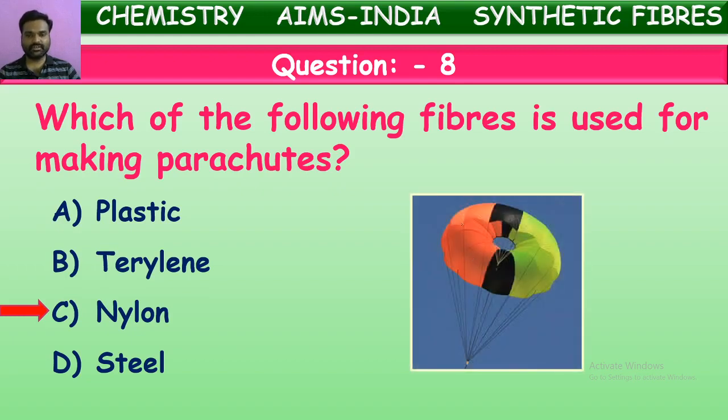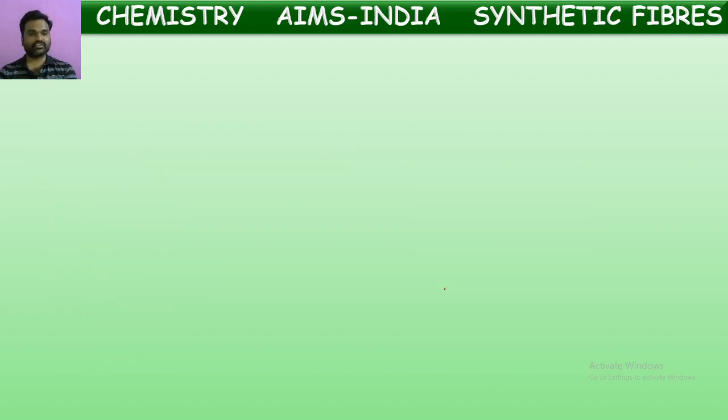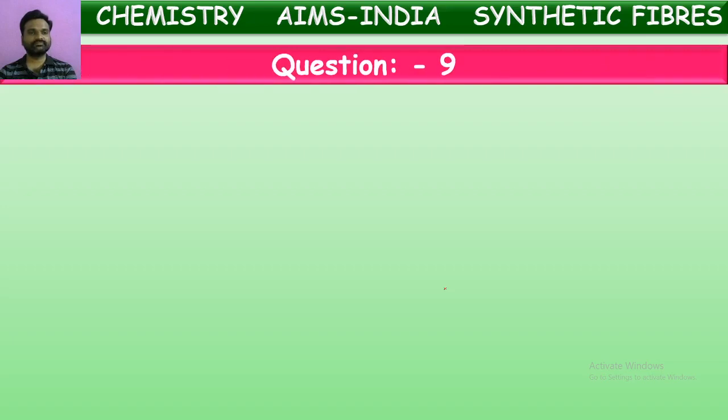See, these are thin wires. They seem like very thin wire, but they can carry the person who is hanging there. That is because of the toughness of nylon wires. So these parachutes are made of nylon wires, nylon fiber. That is correct. Next, let us go to the next question.